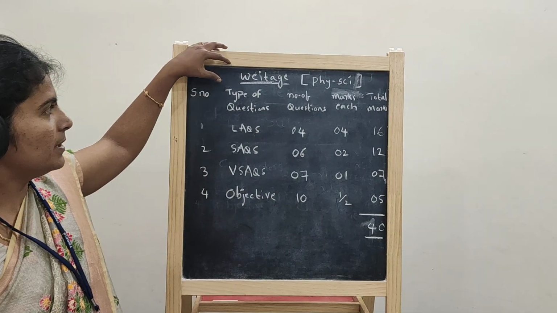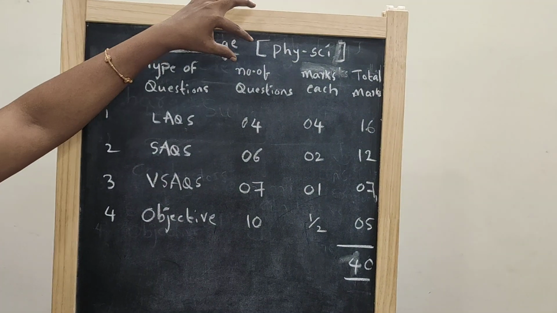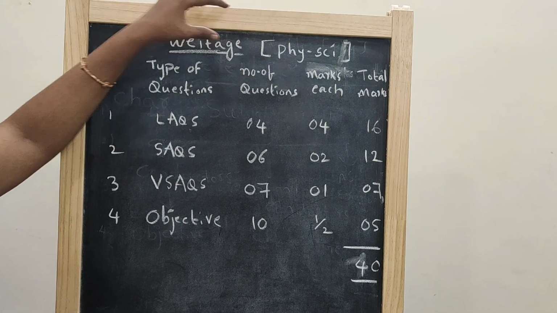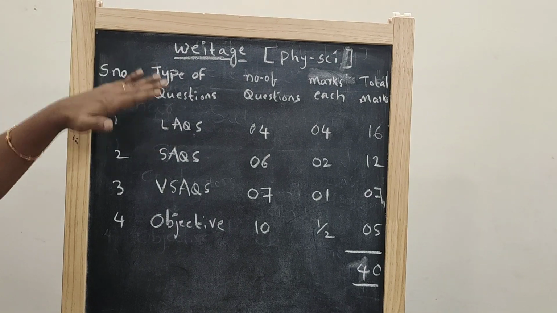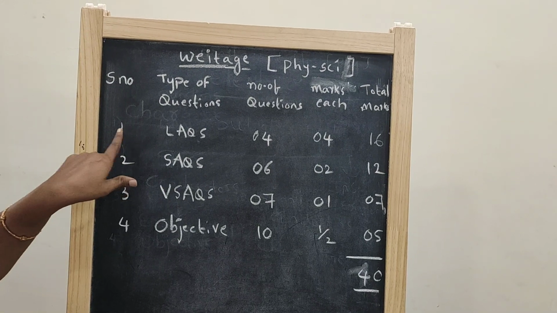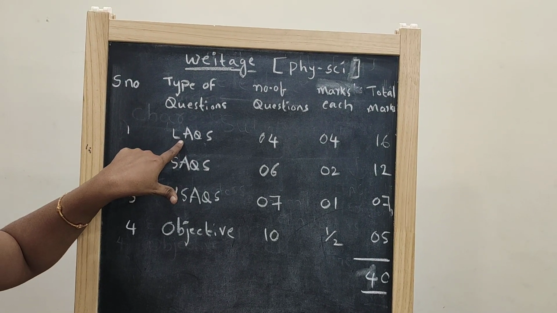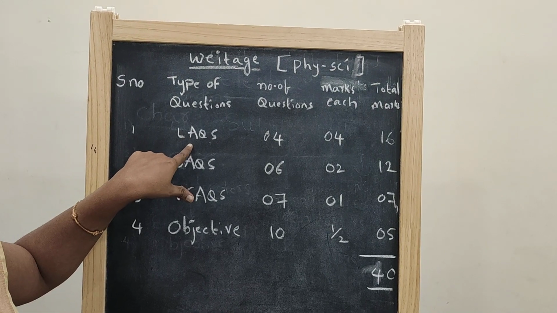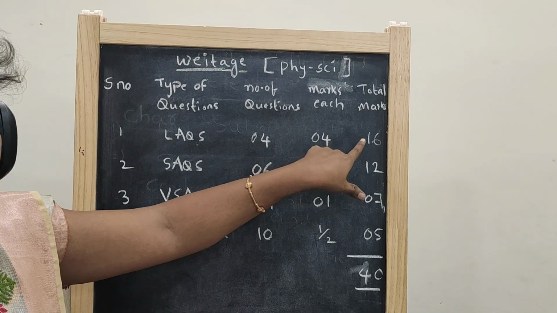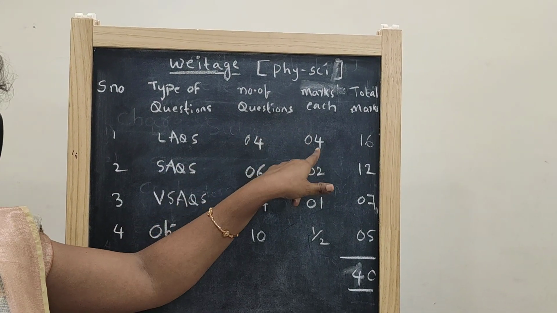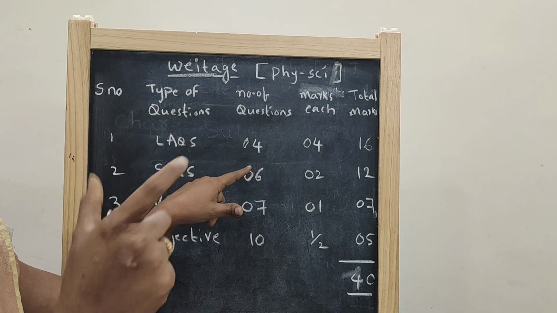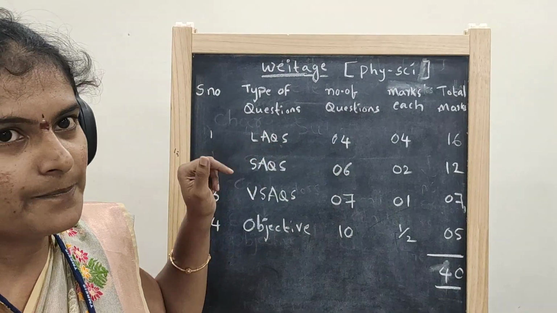In physical science, the paper weightage is 50 marks, plus 10 marks for internal assessment. Coming to our annual paper for the public examination, in the first section we have essay type, long answer questions. They will give you 4 questions. Each question carries 4 marks, 4 4s are 16. In this we have internal choice: write this one or that one. So internal choice questions will be there in section 1.